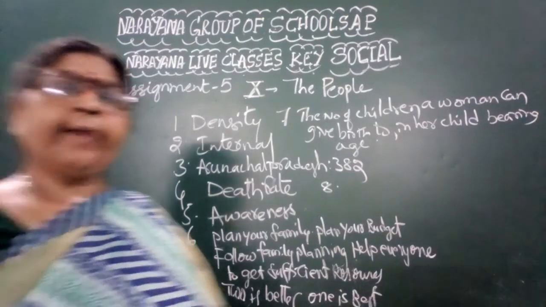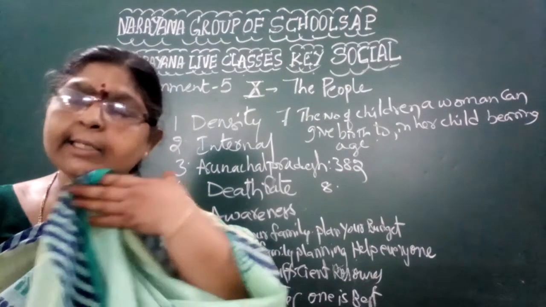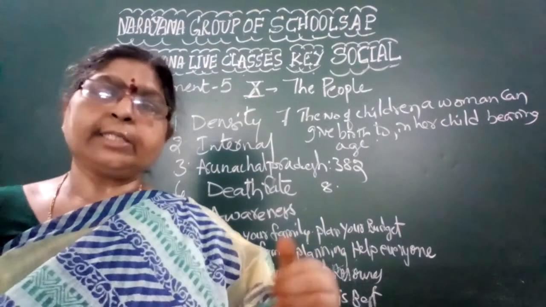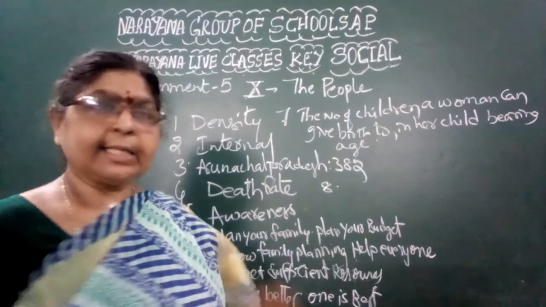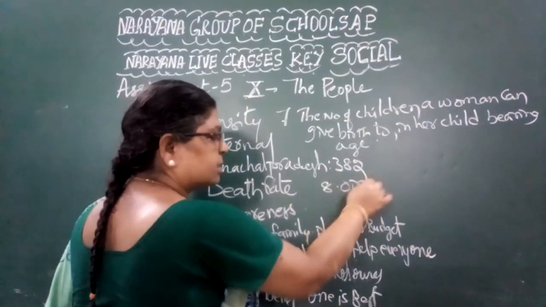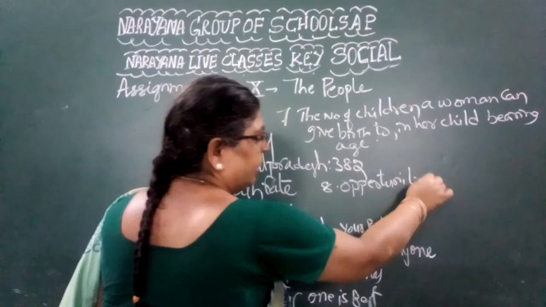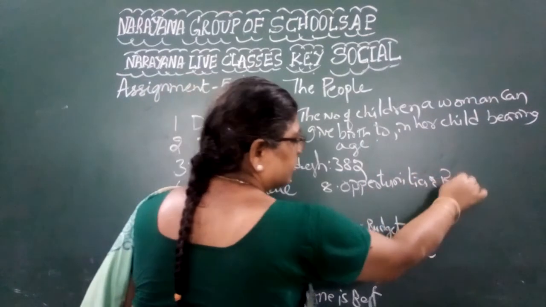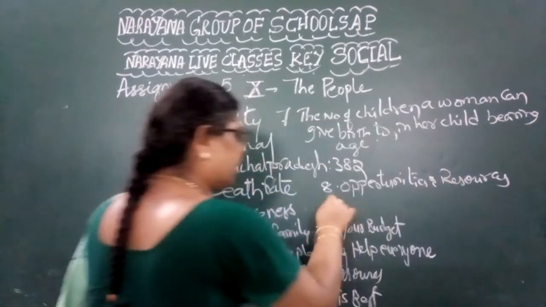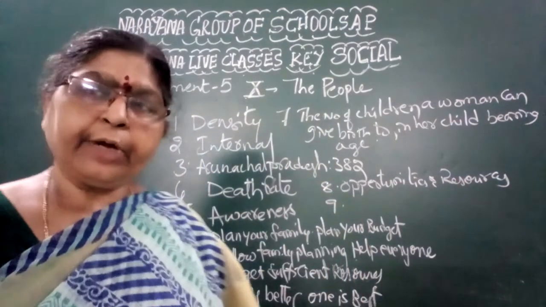Some of the areas have the highest density of population. Some of the areas do not have the highest density of population, like Bihar and Arunachal Pradesh. What are the reasons? The reasons are very simple: the opportunities and resources, like water, fresh air, minerals, jobs, education.